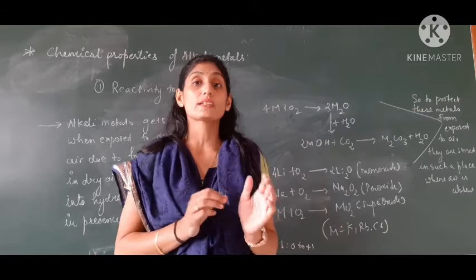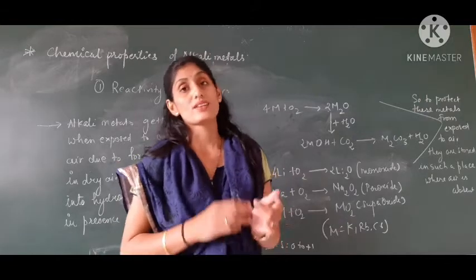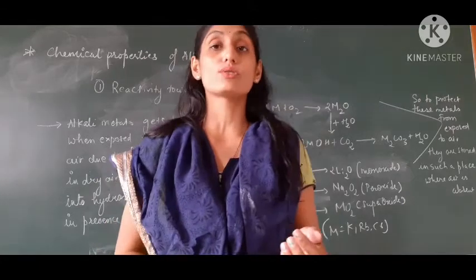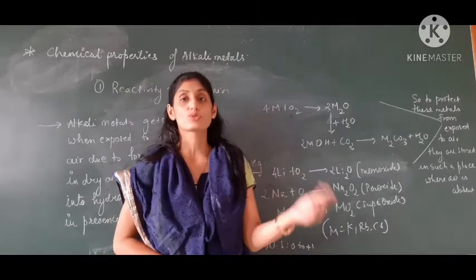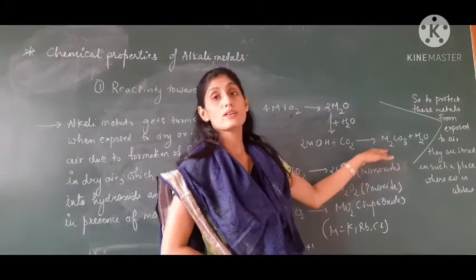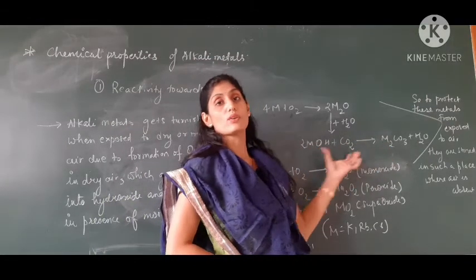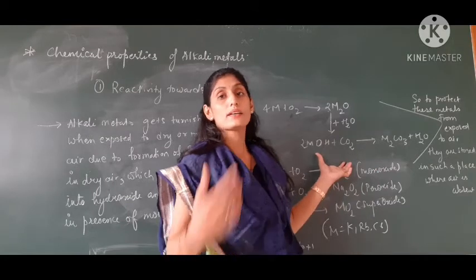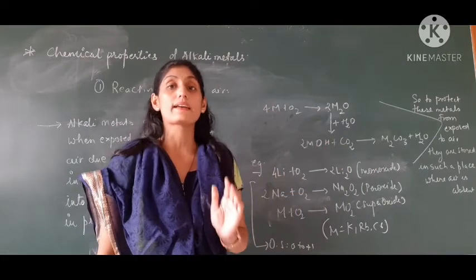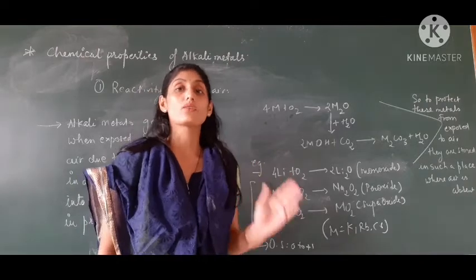But if they react with moist air containing water vapor or carbon dioxide, then instead of oxide they are also converted into metal hydroxide or metal carbonate. So to stop their formation, what do we have to do? We have to store the metal in a place where air is absent, whether it is dry or moist.